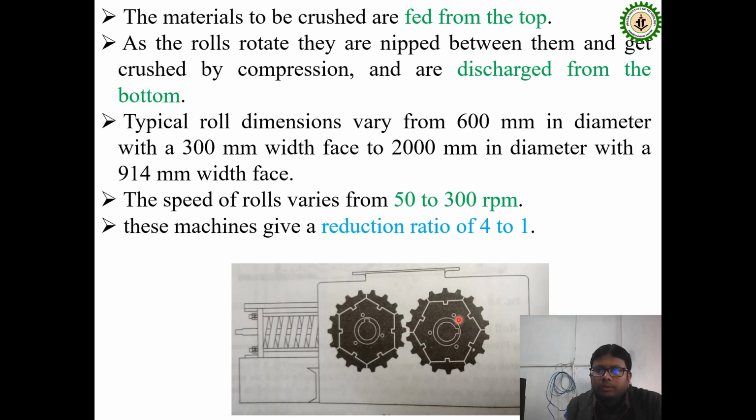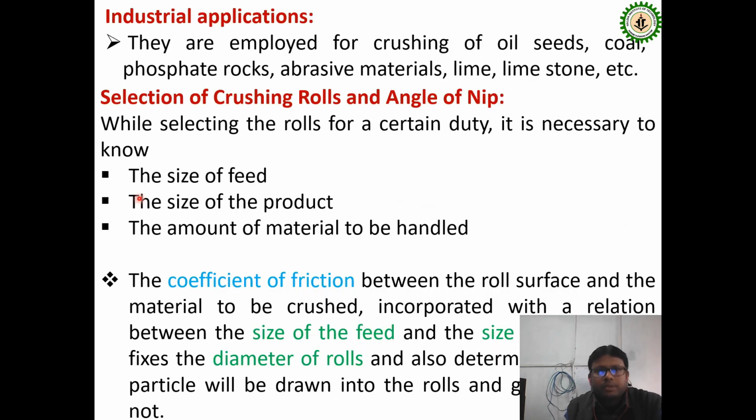Now this is the schematic of how it works when two rolls are working together. The speed of the roll varies from about 50 to 300 rpm, and the machine gives a reduction ratio of 4 to 1 generally. In industrial applications, it is generally used for the crushing of oil seed, coal, phosphate rock, abrasive materials, lime and limestone.